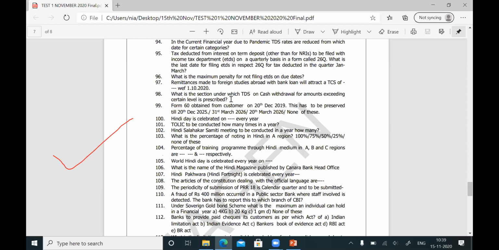Particularly this type of little difficult things may be asked for a manager or a senior manager. Okay, the section you should know: 194N. What is the rate of tax? You should know. Okay, sir. Question number 98 is over.